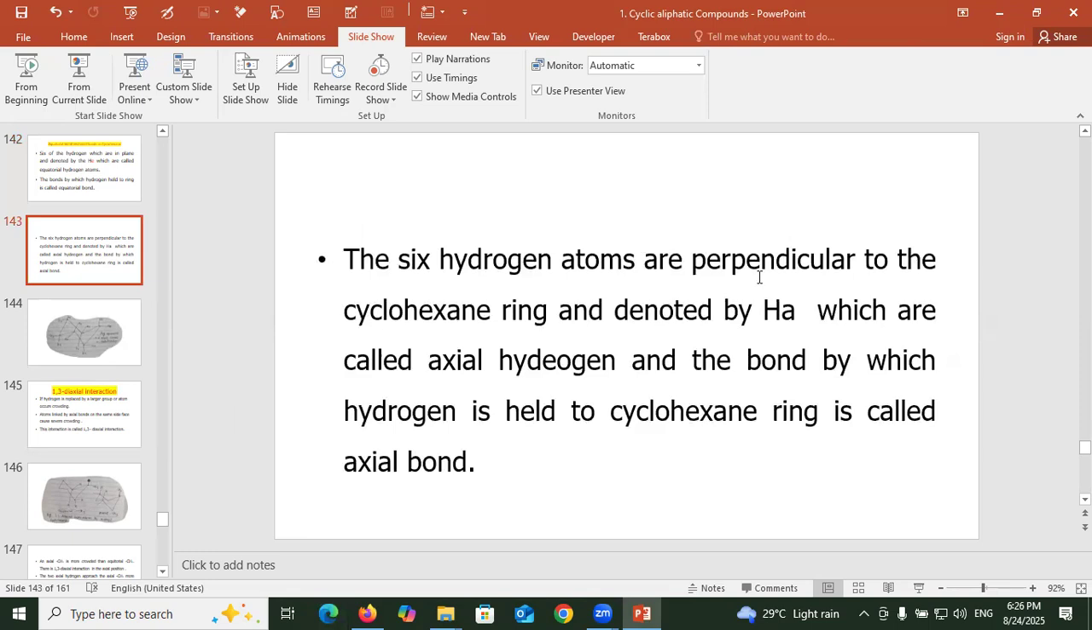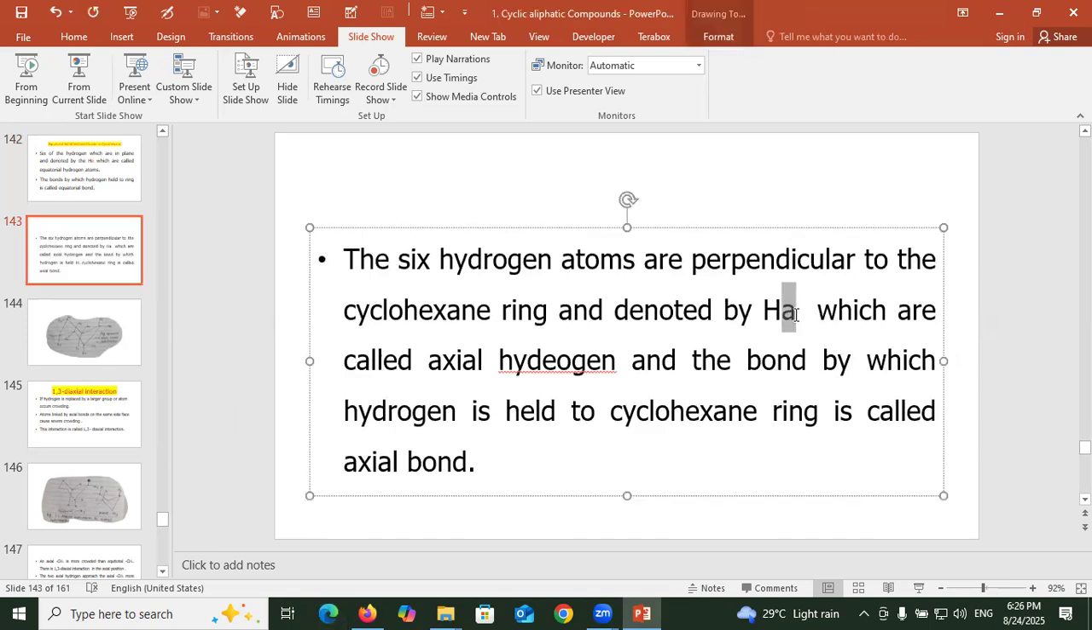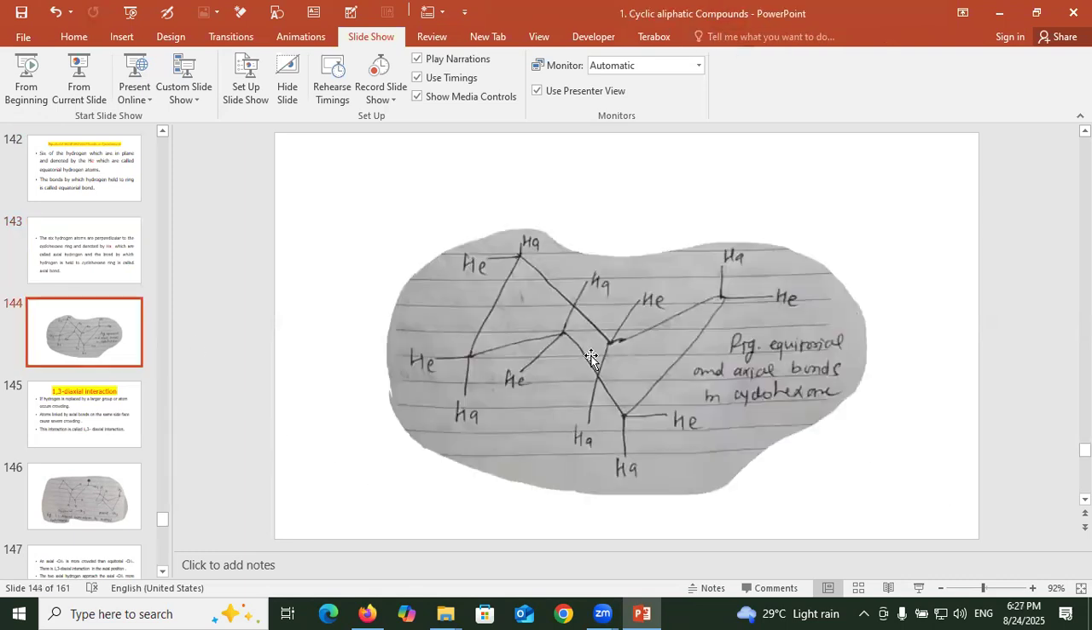The six hydrogen atoms perpendicular to the cyclohexane ring are denoted by Ha, which are called axial hydrogens, and the bond by which the hydrogen is held to the cyclohexane ring is called an axial bond. He is equatorial and Ha is axial.